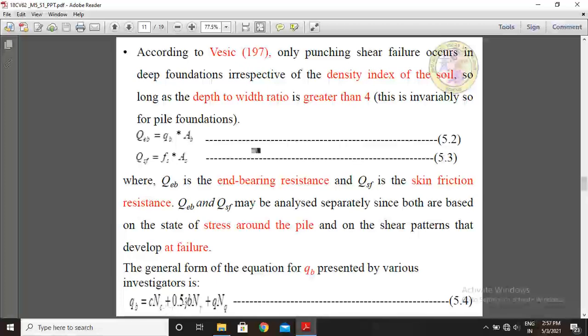Gamma is the unit weight of the soil. B is the diameter or width of the pile. Nγ is Terzaghi's bearing capacity factor. q is the overburden pressure, calculated as depth of the soil times unit weight of the soil, and it is expressed in kilonewton per meter square. And Nq is Terzaghi's bearing capacity factor.